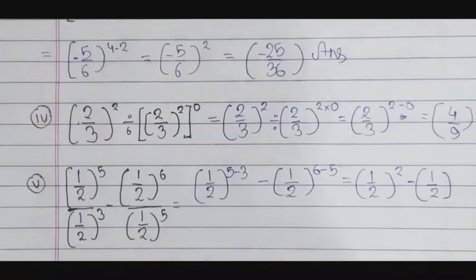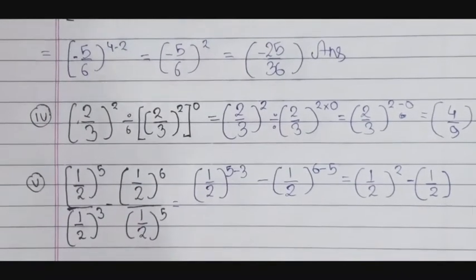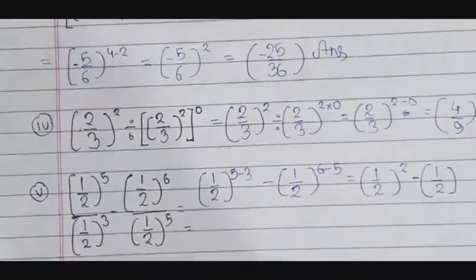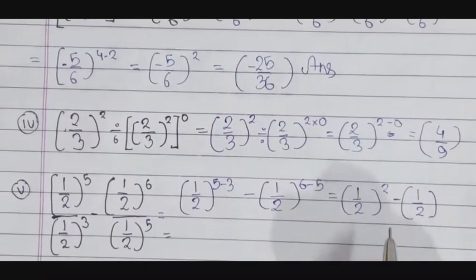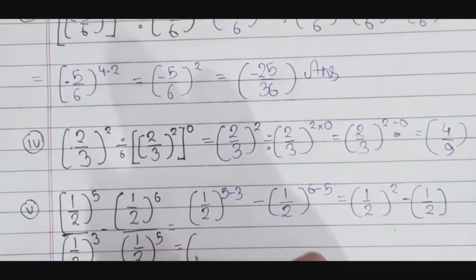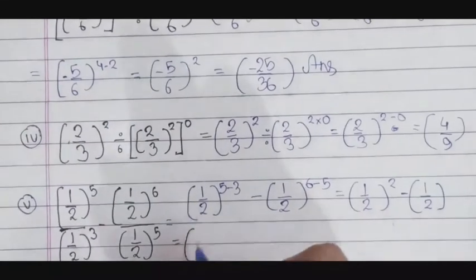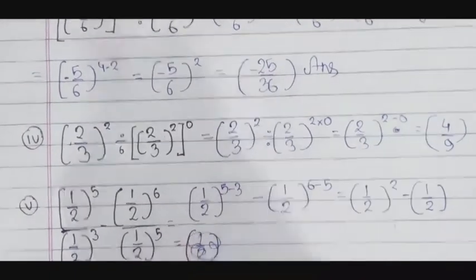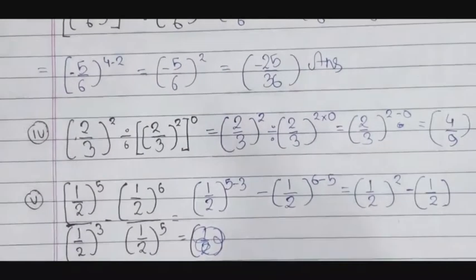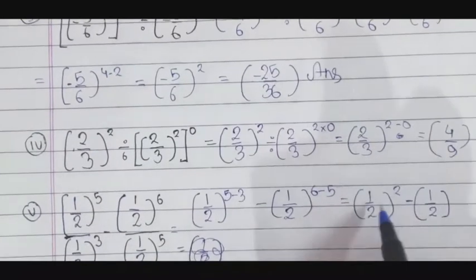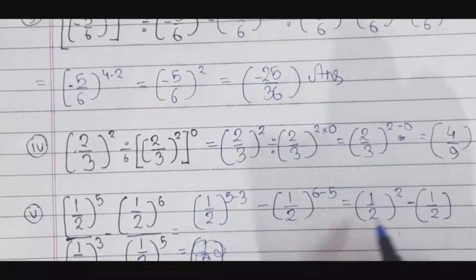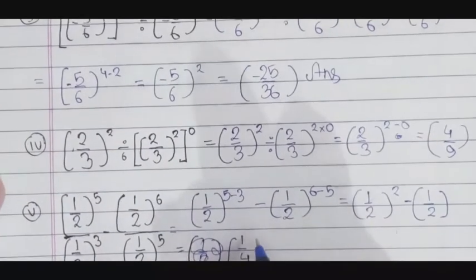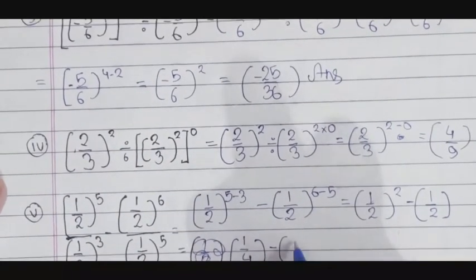So in subtract, what was to be done? Yes, I remember. So first we have to convert this number into rational form. So half to the power, sorry, I am doing very much mistakes. So when we do this question in rational form, it will be 1 by 4 minus 1 by 2.